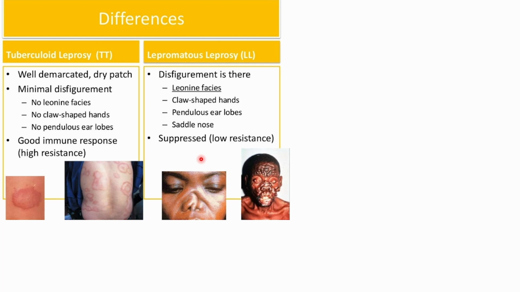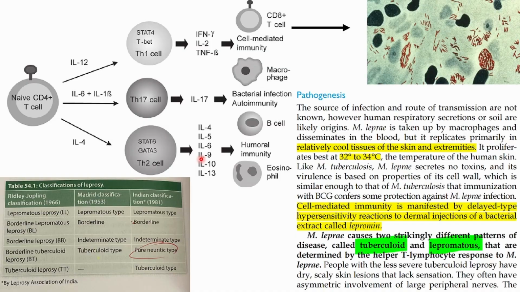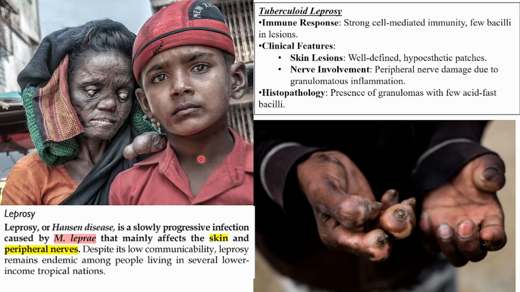So that was about leprosy, mainly tuberculoid leprosy, but we have also seen something about lepromatous. For the 3 marker, you can write tuberculoid leprosy, immune response: strong cell mediated immunity. Why? Because this is tuberculoid, so paucibacillary. So we have strong cell mediated immunity, few bacilli in the lesions.